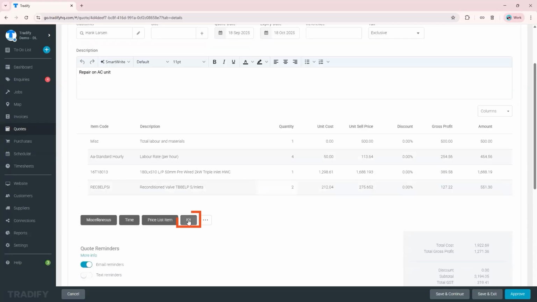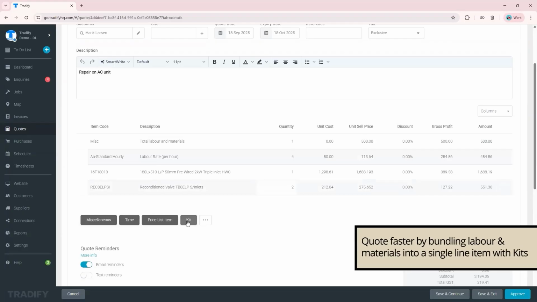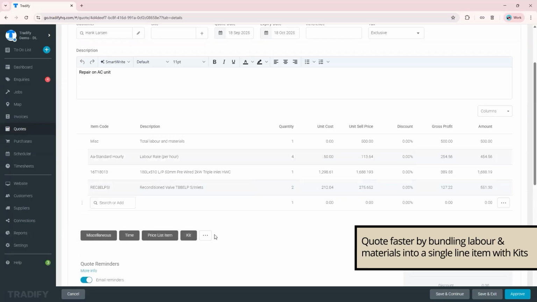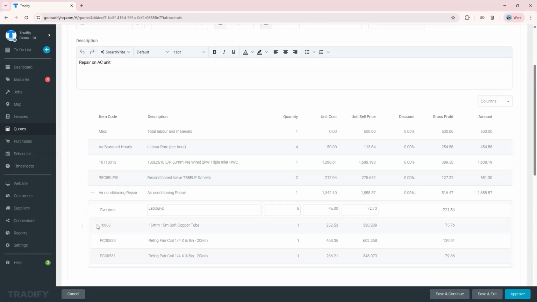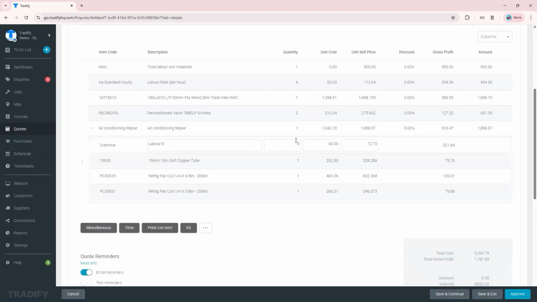Now we have this specific feature called kit. It works in the quotes. So the kit is a group of materials and labor that you have pre-saved earlier on. So it's easier to just quote it. It's quicker to add them into your quote. So if you click on kit, I have something here for AC, I believe. Oh, okay. Air conditioning repair. So I have pre-saved this already. You can expand this. You can see the plus button on the left side. So when you expand that, you can see the pre-saved items in that kit.